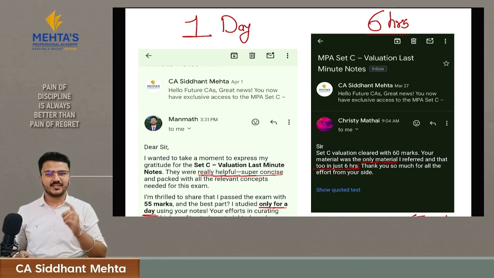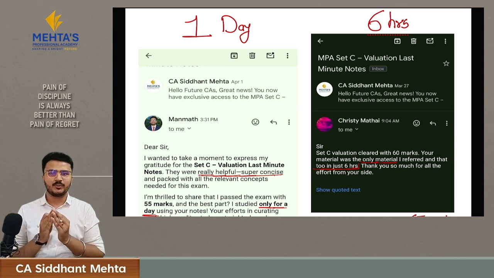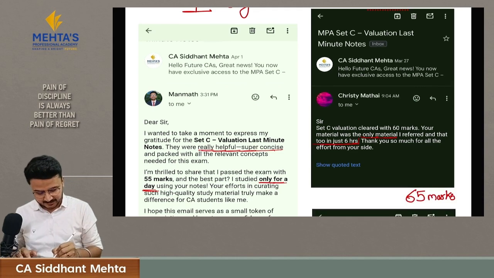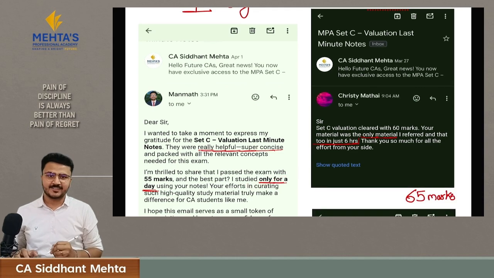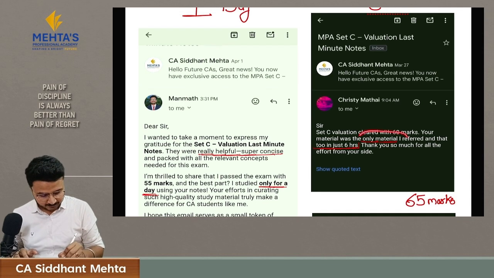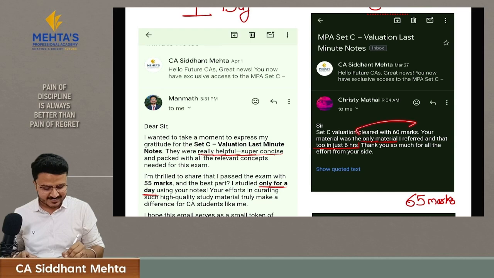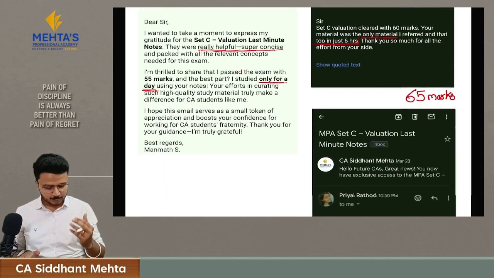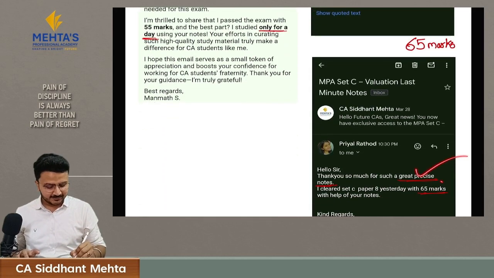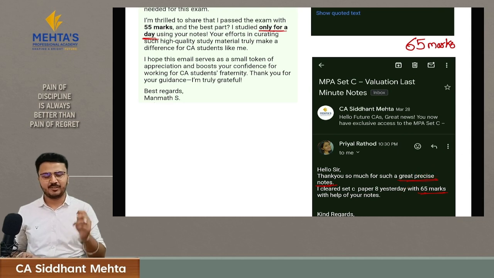The very first one is about feedbacks. A lot of students are giving their feedback that they are able to clear their exams with the help of our ultimate last minute notes and revision lectures. One student says that he just studied for a day and cleared the exam. One student referred to our material, studied for just 6 hours and cleared her exams with 60 marks. There is one more student who found our notes helpful and cleared the exams with 65 marks.